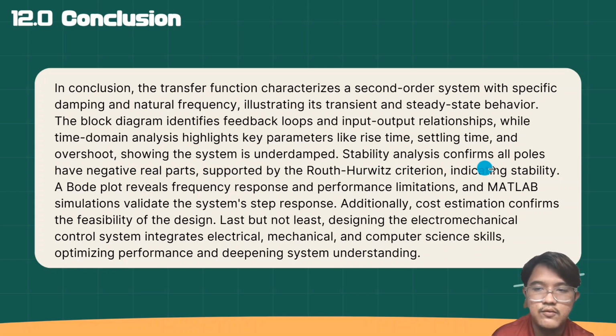Stability analysis confirms all poles have negative real parts, supported by the Routh-Hurwitz criterion, indicating stability. A Bode plot reveals the frequency response and performance limitations, and the MATLAB simulation validates the system step response. Additionally, cost estimation confirms the feasibility of the design.